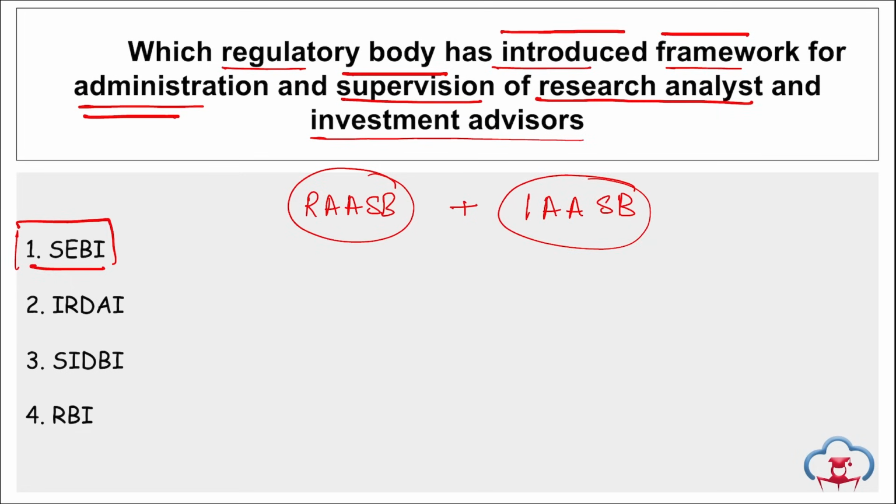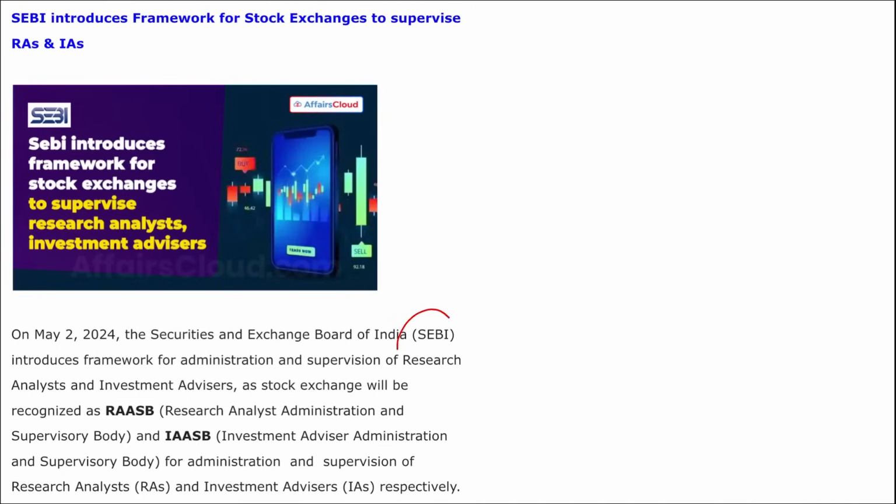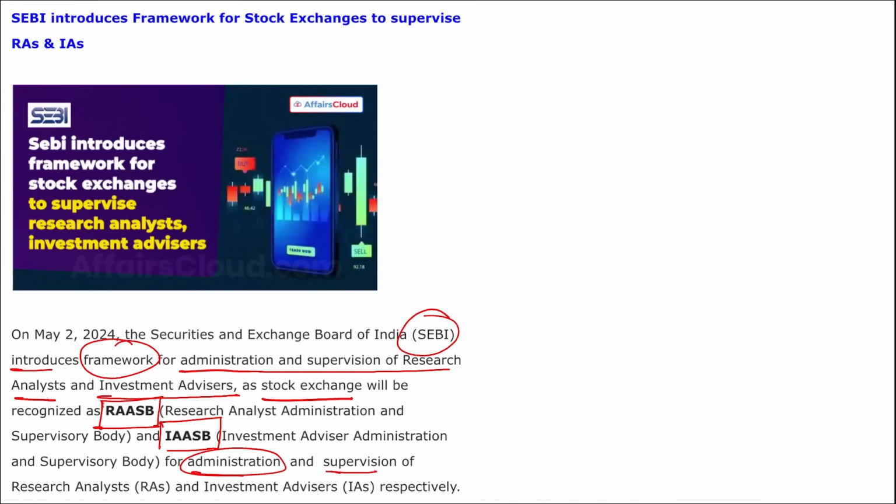Let me show you, it will become more clear, that SEBI has introduced a framework. Framework means they have set up a system for the administration and supervision of research analysts and investment advisors, where a stock exchange will now be recognized as RAASB and IAASB. Correct? And this is for administration and supervision of research analysts and investment advisors respectively. So a proper framework for them has been set up.